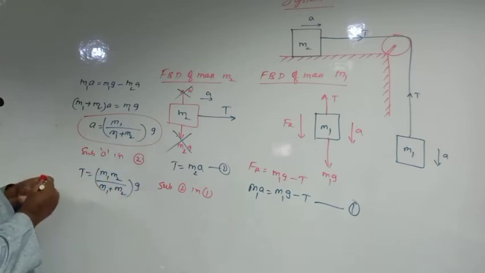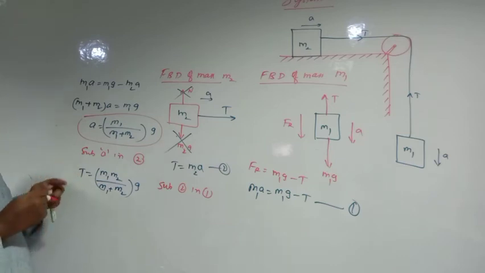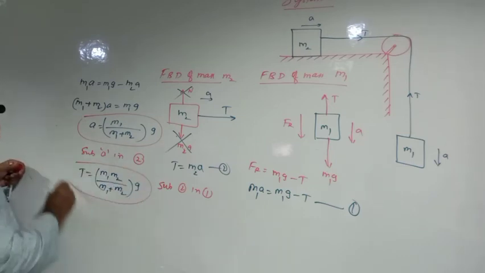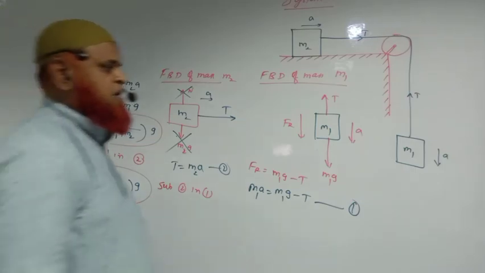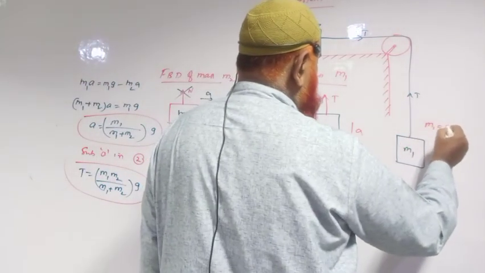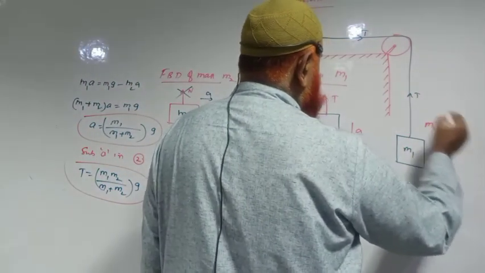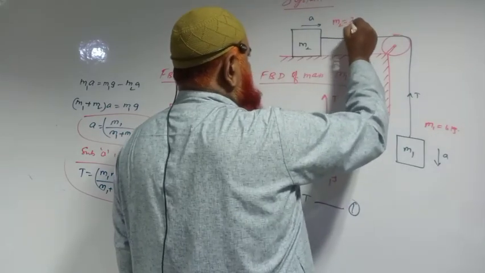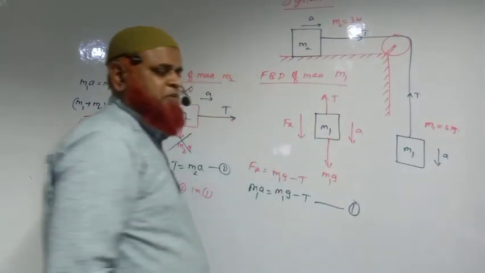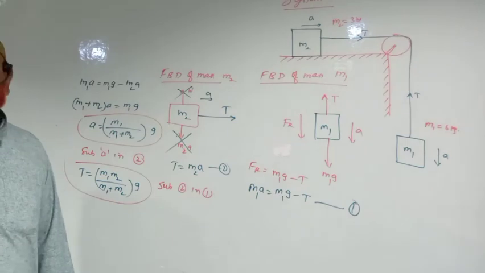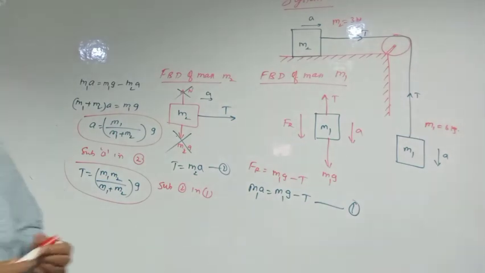In Atwood's machine, there it was 2 M1 M2 by (M1 plus M2) into G. But here this is the formula. You can solve this problem by taking M1 is equal to 6 kg and M2 is equal to 3 kg. It's very easy. Only masses are given, that is enough. You can solve the problem. Okay.